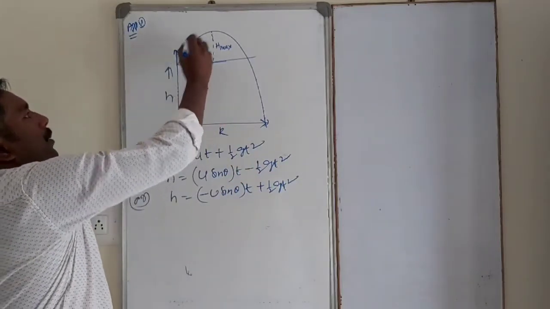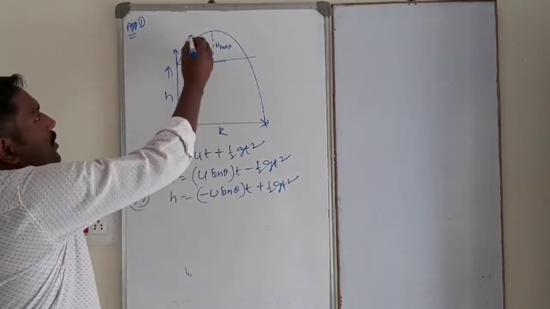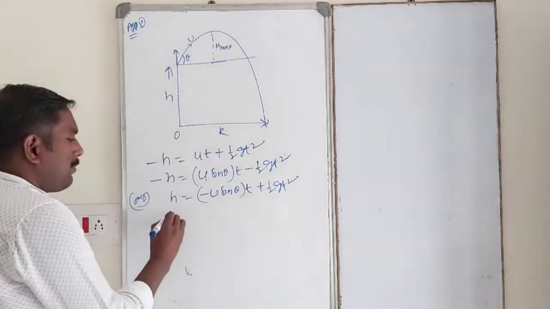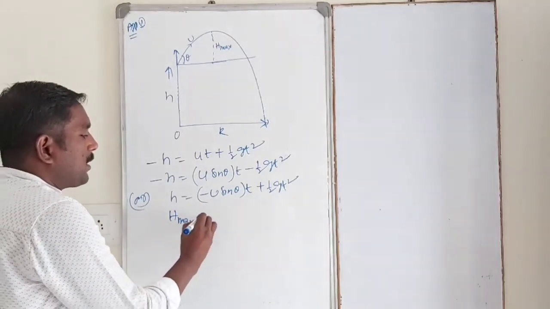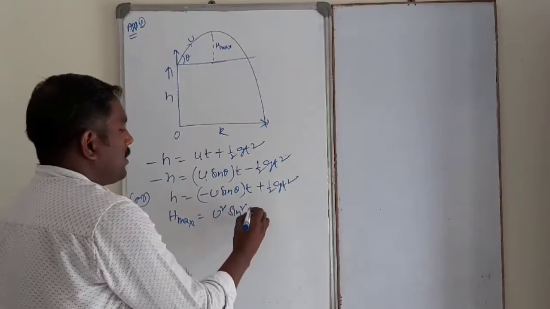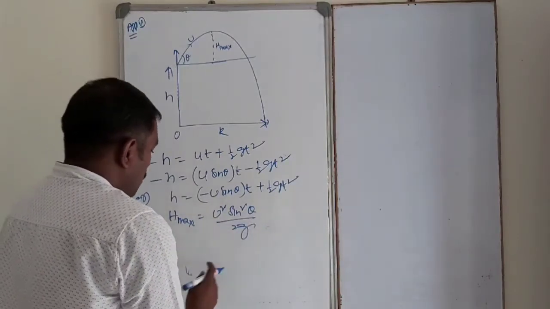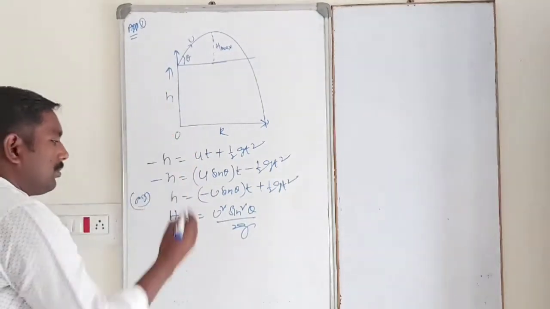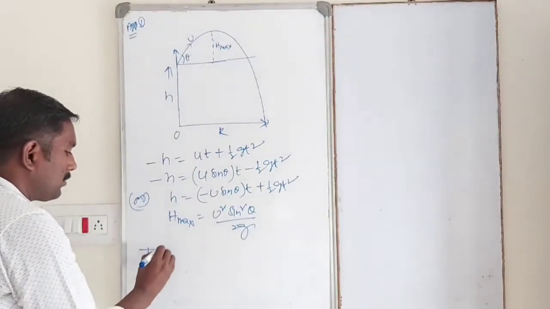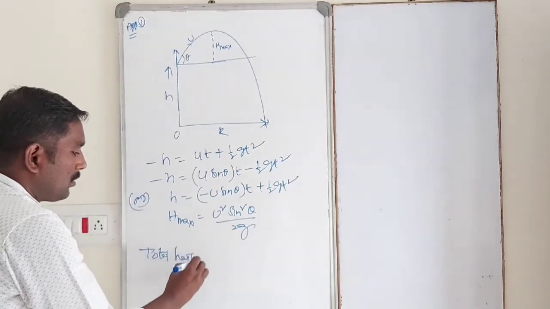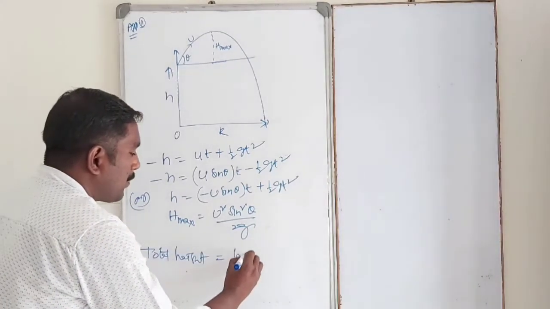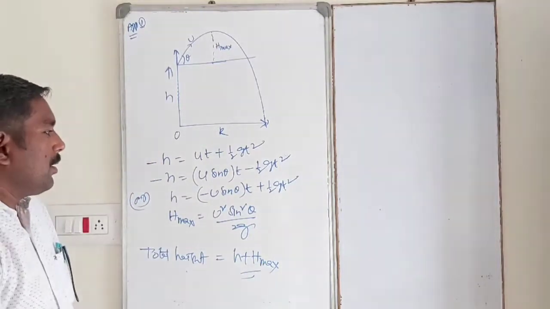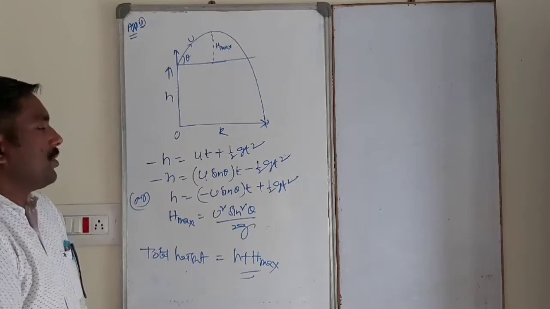So from this tower a body is projected with a velocity u, theta being the angle of projection. So what is the maximum height? Maximum height is equal to u square sin square theta by 2g. So total height attained by the body from the ground is equal to H plus h maximum. This is the one application.